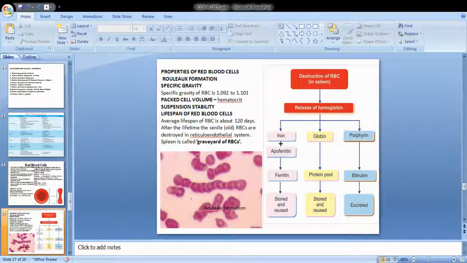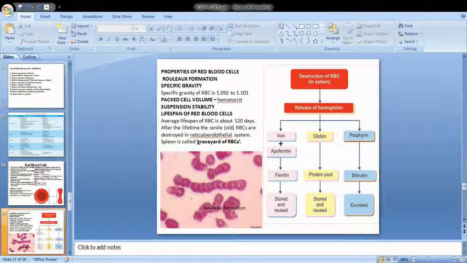Now what is the lifespan of the RBC? You all know that it lives only for 120 days. After every 120 days, they die or get hemolyzed. The fate of the RBC is shown here. After every 120 days, new RBCs are generated by the reticuloendothelial system or the bone marrow. Now what happens to the old RBC? When it becomes 120 days old, it gets destroyed in the spleen. It releases hemoglobin, and the rest of the RBC is degraded.